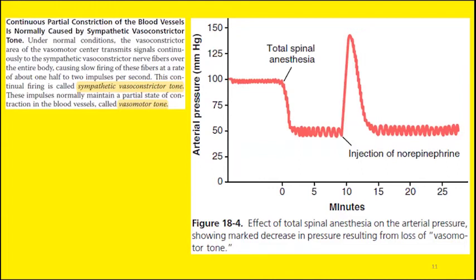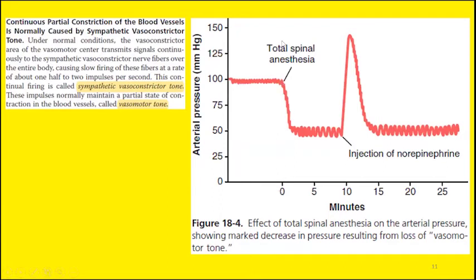Here you can see the graph in which you can see the arterial pressure on the ordinate, or the y-axis, and time duration on the x-axis. Under normal physiological circumstances, the vasomotor centers will give sympathetic signals to the blood vessels, and we call it the vasomotor tone. This vasomotor tone is responsible for maintenance of normal arterial pressure. So this is the normal arterial pressure at point 0 minutes.